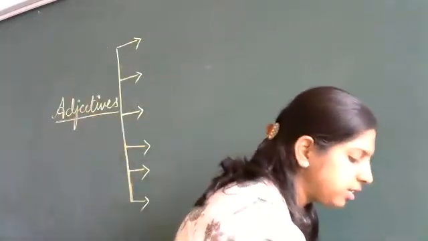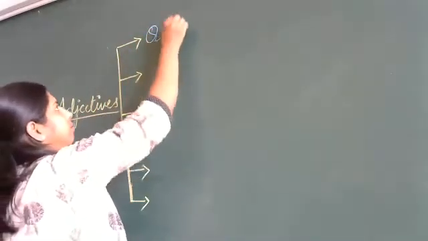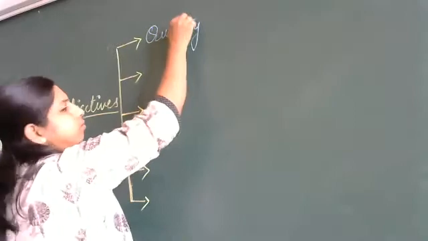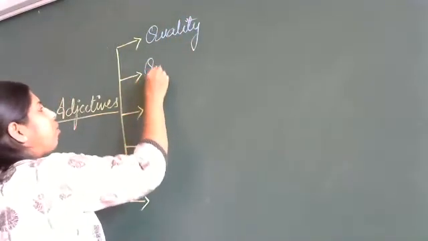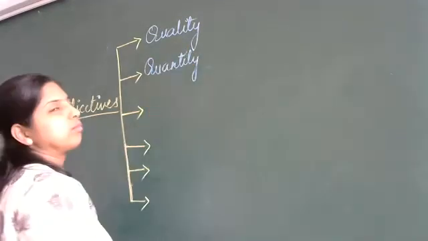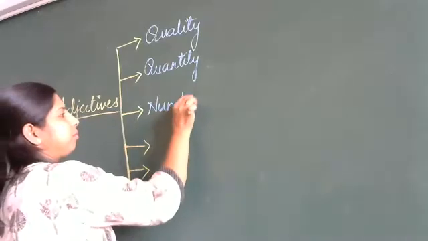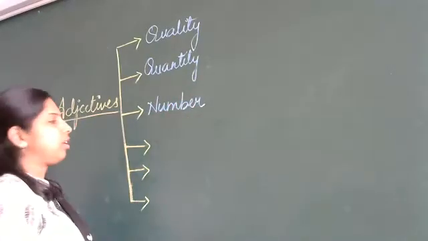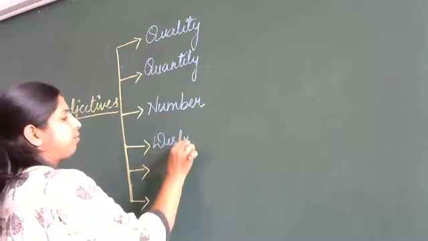So the first type of adjective is adjective of quality. Second, quantity. Third, number. The fourth one, distributive.